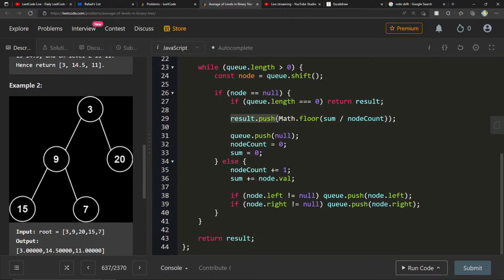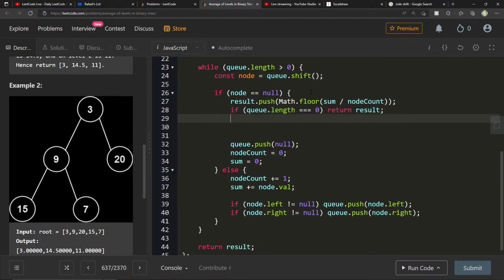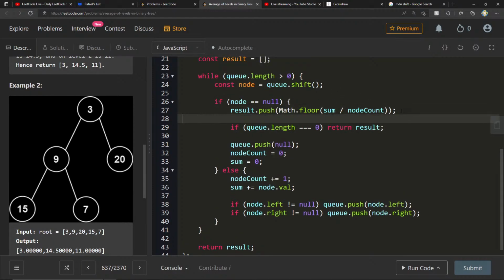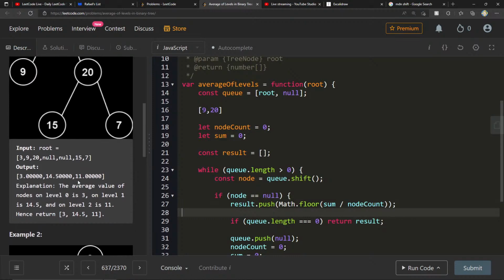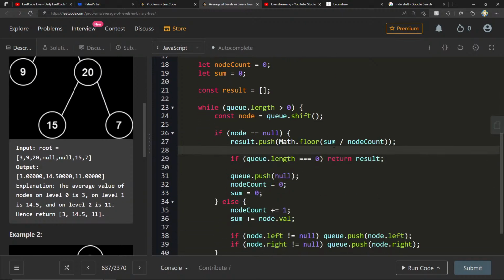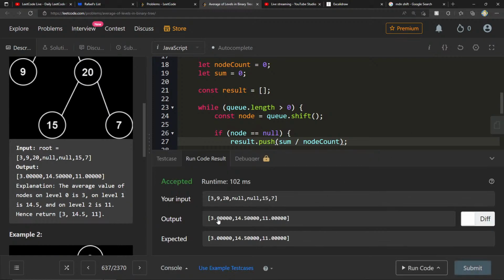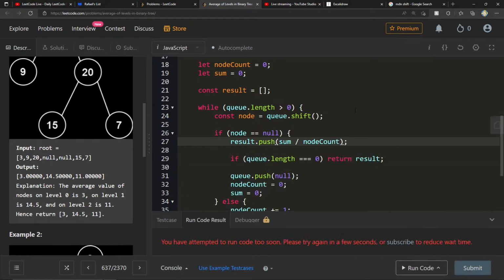I think what we need to do is before I ever check for that last one, I need to also push this, right? And now, what does it want me to do? It said 14.5. So are these always guaranteed to be nice looking numbers? Does it not care that I'm truncating it? 14.5 and 11, 3, 3. Okay, that looks good. Ran it too quickly.